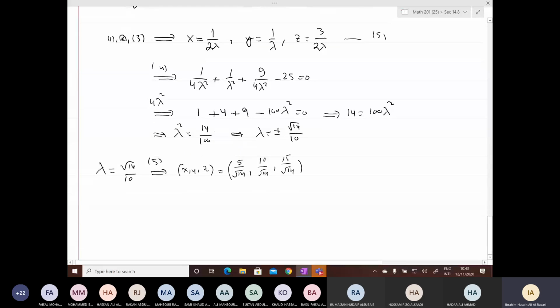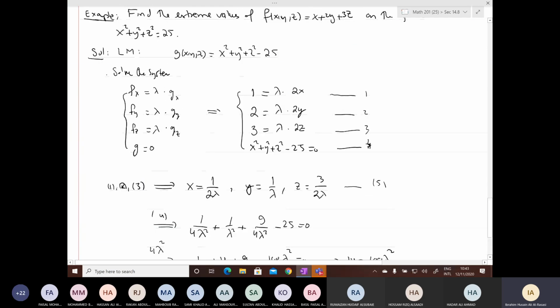When you take lambda equals minus root 14 over 10 and substitute in 5, you get the same thing but with negative signs. So the system has two solutions.